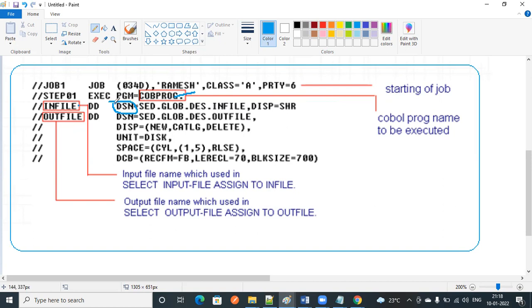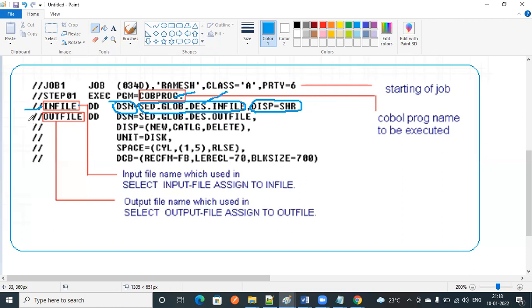It's like a file. So here you need to give a file name. In mainframes, the file names look like this: some dots and some characters. This is called the input file name. DISP equal to SHR means we are going to share the file in a shared mode so that everyone can access it, all the jobs can access it. This is about the input file.